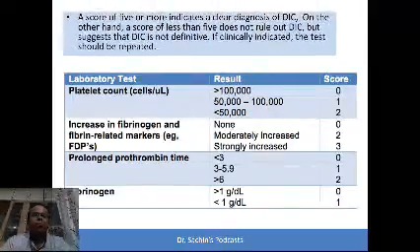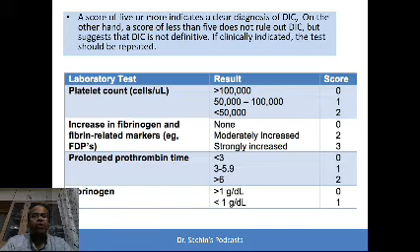For a positive diagnosis, a score of 5 or more is required. On the other hand, a score of less than 5 does not rule out DIC, but suggests DIC is not definitive. And if clinically indicated, this test can be repeated.